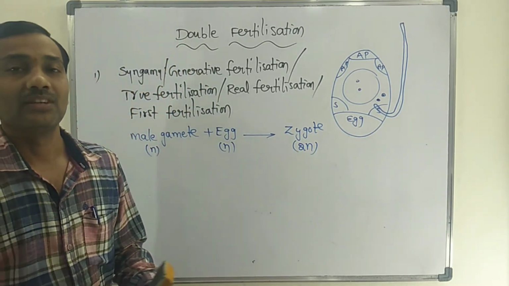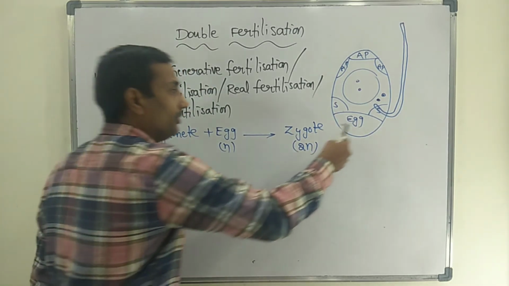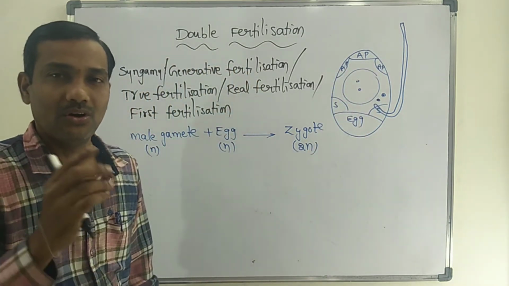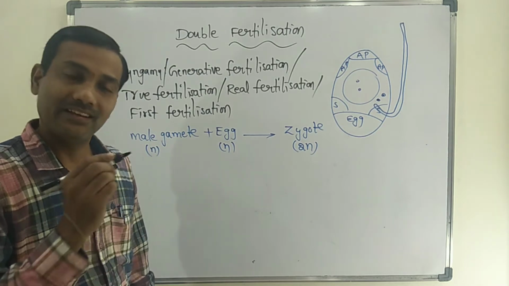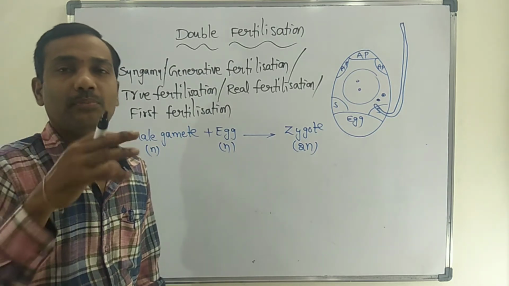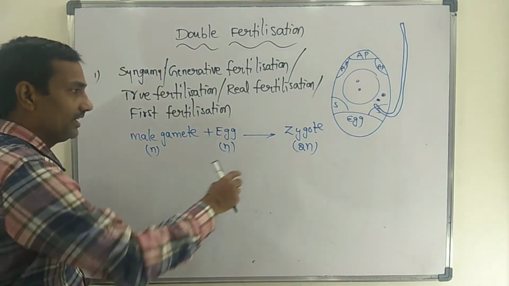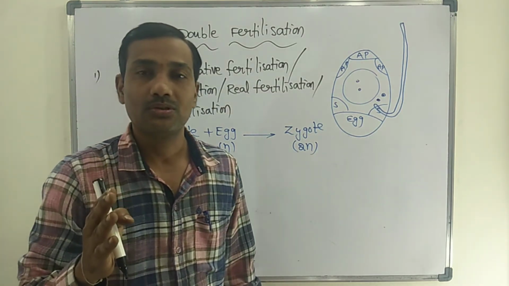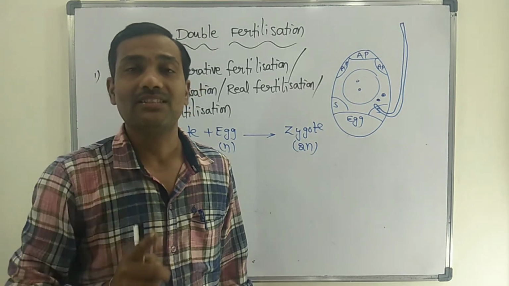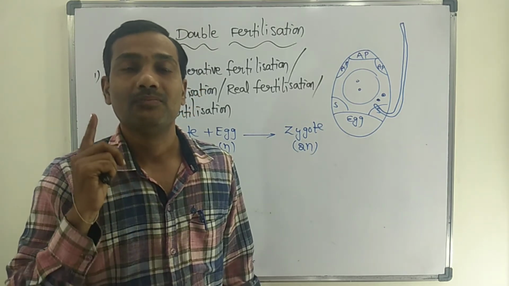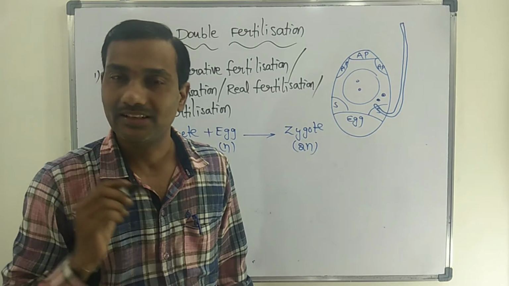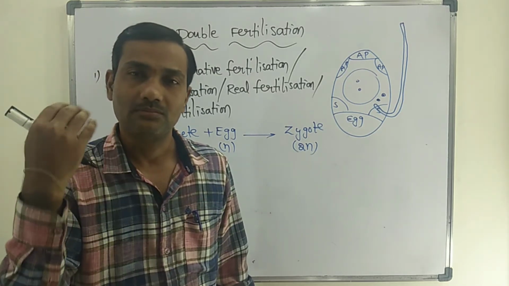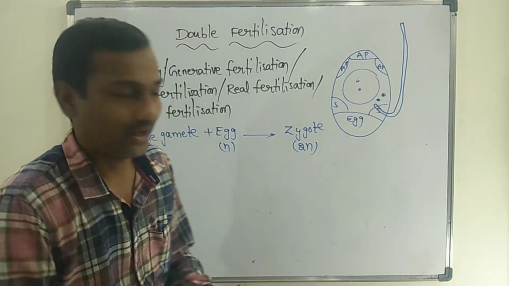The zygote is also formed inside the embryo sac, because all these events occur in the embryo sac, inside the complete ovule. You have to consider the zygote as one single diploid cell. Further, after fertilization, the zygote develops into the embryo.